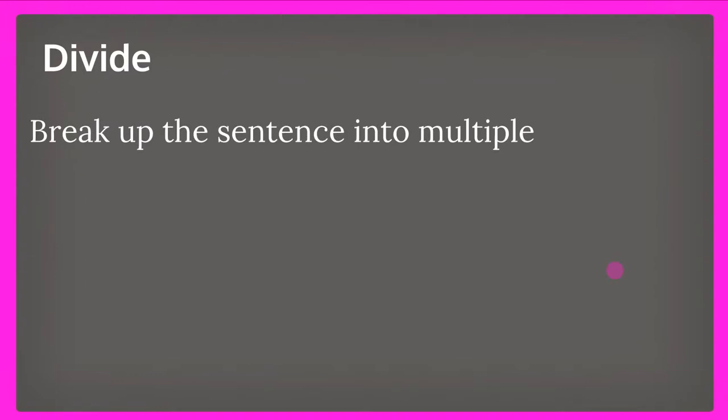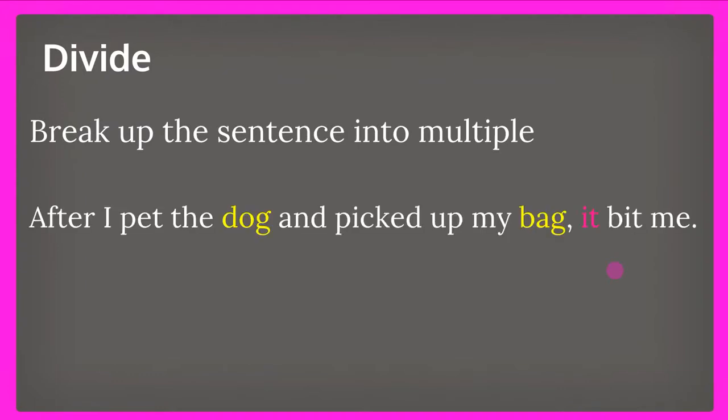And the last one I want to talk to you about today is to divide up the sentence. This is to break the sentence into multiple sentences. So for instance, after I pet the dog and picked up my bag, it bit me. We have the pronoun it. It could point to the bag or the dog. While it may seem absurd that the bag could bite, think about fictional stories. Sometimes in fiction, things can do things that humans can.